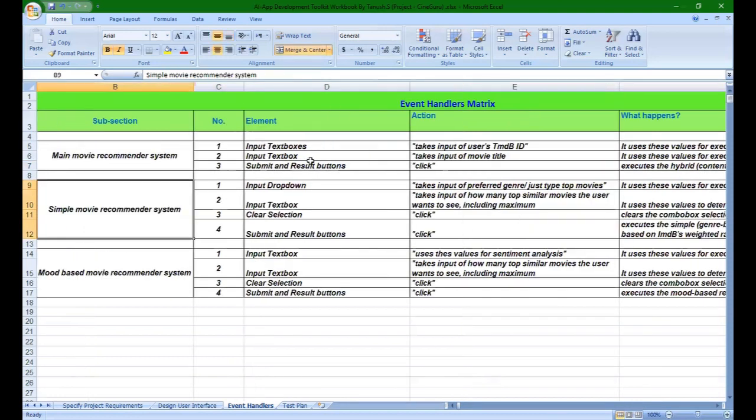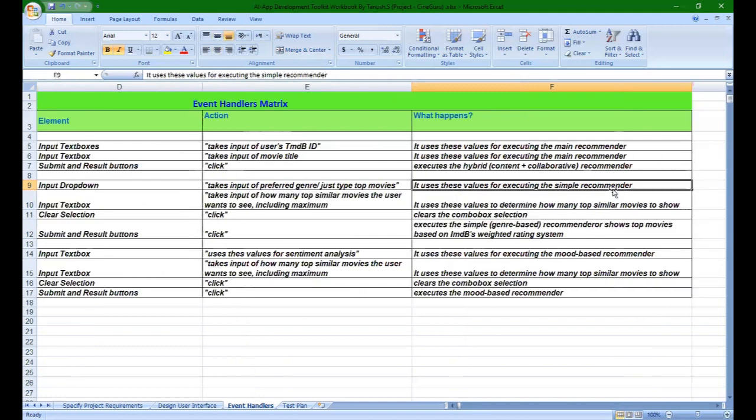So then let's proceed to the simple movie recommender system. Here again, there are four elements: input drop down, input text box, clear selection, and submit and result buttons. The input drop down takes input of any preferred genre of the user, or one can just enter top movies, and it uses this value for executing the simple movie recommender.